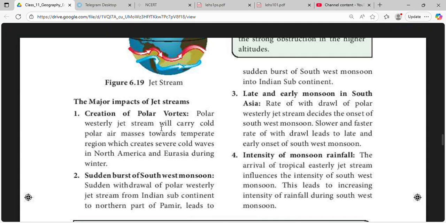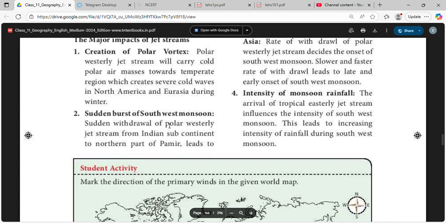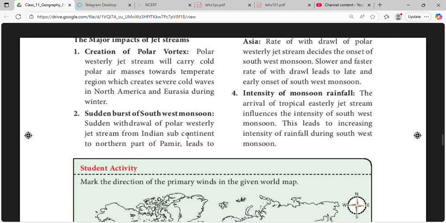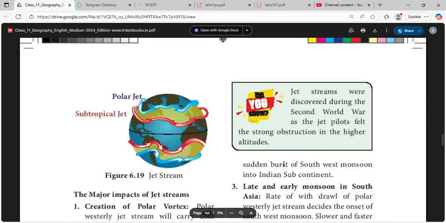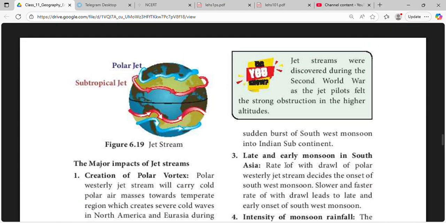Creation of polar vortex: the polar westerly jet stream will carry cold polar air masses towards the temperate region, which creates severe cold waves in North America and Eurasia during winter. Sudden burst of southwest monsoon: sudden withdrawal of the polar westerly jet stream from the Indian subcontinent to the northern part of Pamir leads to a sudden burst of southwest monsoon into the Indian subcontinent.